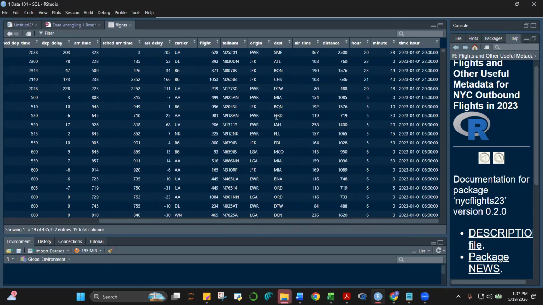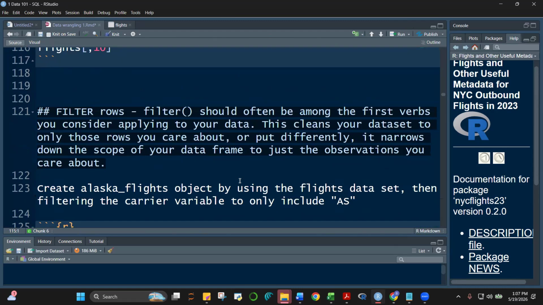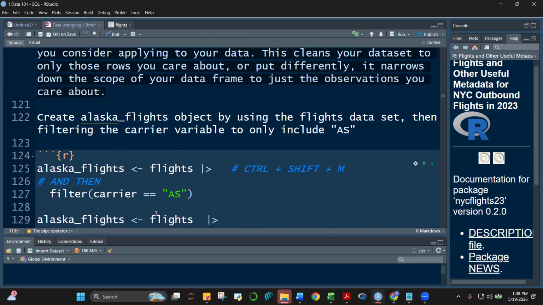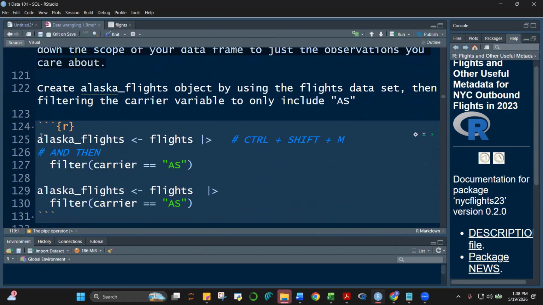Now we started last time doing the structured query language using the filter function. We said that filter will allow us to extract data that we need from our data set. And what we did last time was do this. Ito yung ginawa natin. We created this object, Alaska Flights. And then this one, the assignment operator.